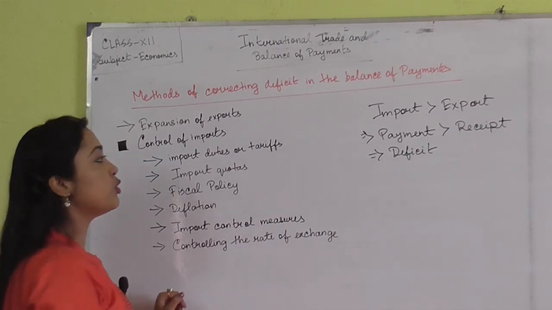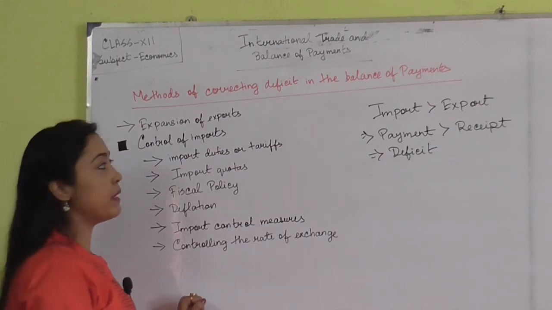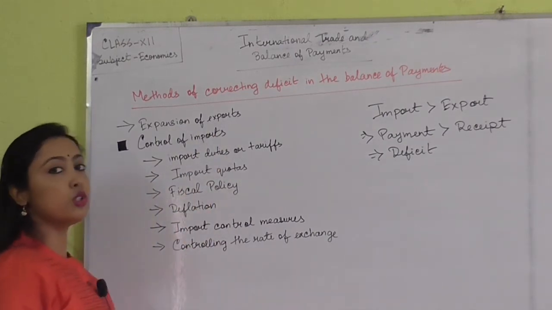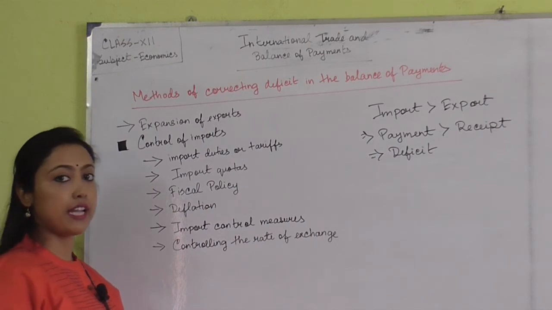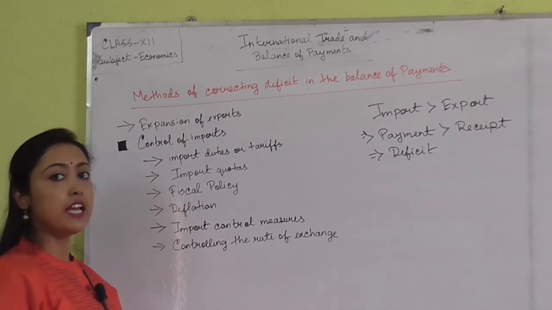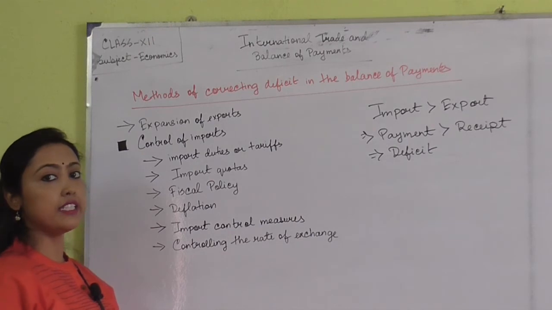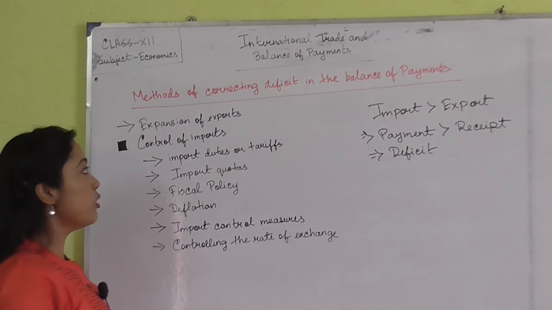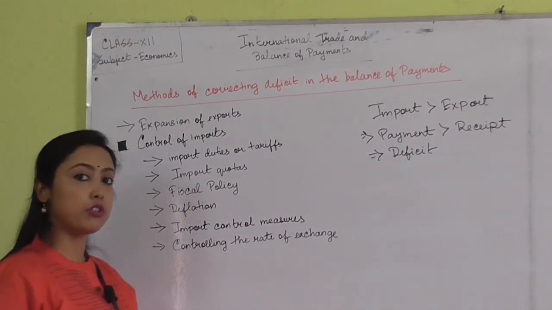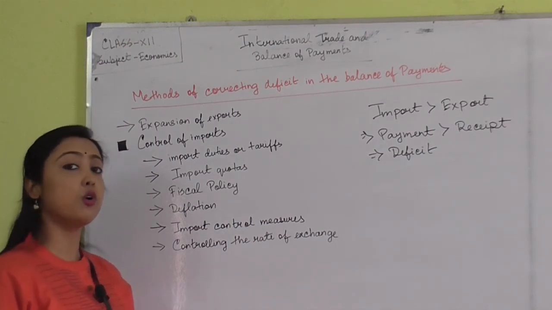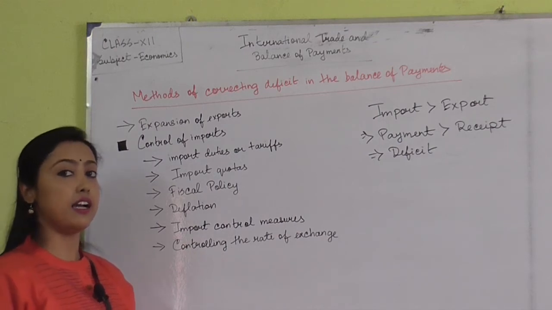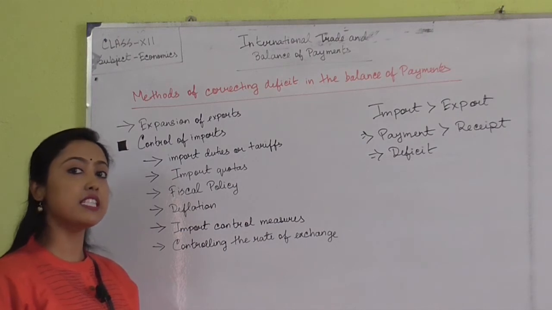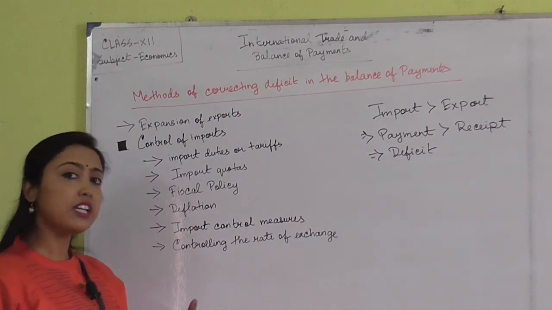So the first method to correct the deficit in the balance of payment is expansion of exports. If there is an expansion of exports in the foreign market, then there is a tendency to correct the deficit in the balance of payment. If the home country increases the amount of export to the foreign country, then there is obviously a chance to correct the deficit.